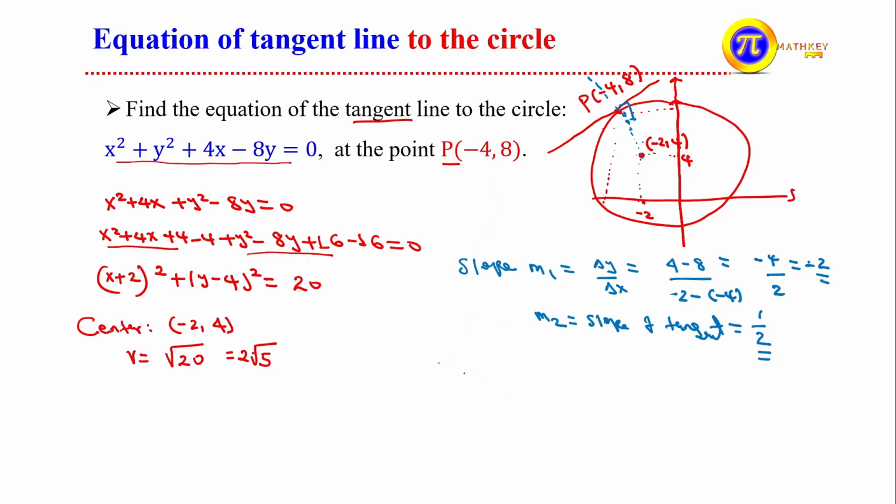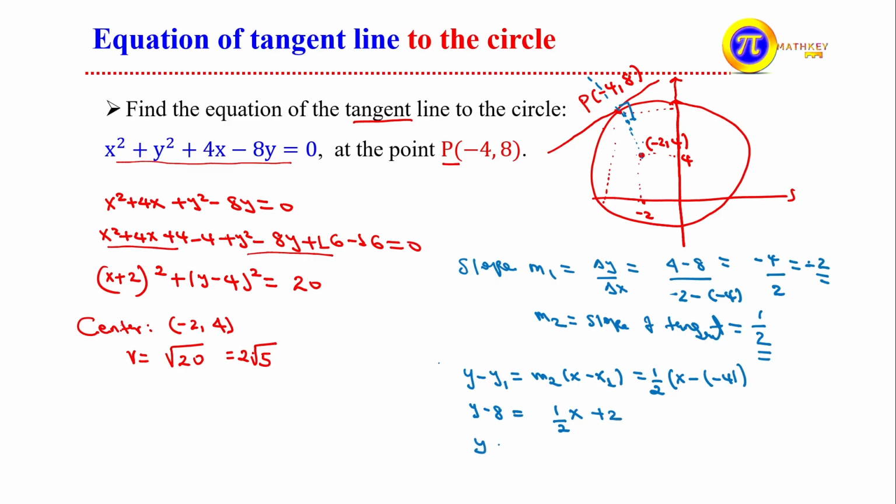So what is the equation of the tangent line passing through this point? Since a point is given, y minus y1 equals m2 times x minus x1. What is m2? It is 1/2. x1, the first coordinate from the given ordered pair, is -4. So y minus y1, that is 8, equals 1/2 x, here plus 4, plus 1/2 times 4, that is plus 2.